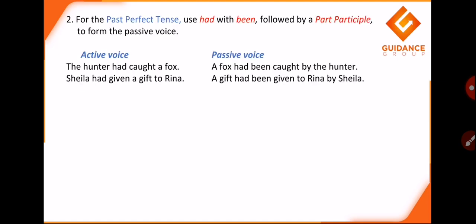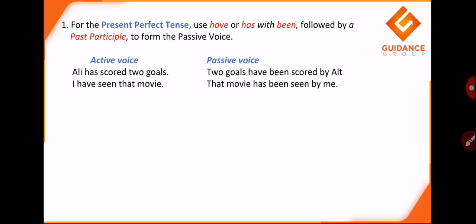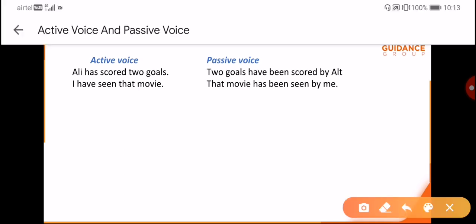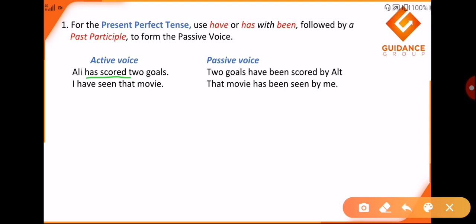This is the first form. This we have seen in the tabular format also. We just have to look directly. The active voice sentence says Ali has scored 2 goals. Now, has scored, so has means it is present, and scored is the past participle. In present perfect tense we use has, have with been. So when we convert this, we have already seen this change in the tabular format in our previous part. It says 2 goals now becomes my subject. So 2 goals have been scored by Ali. Okay, the name will not change.